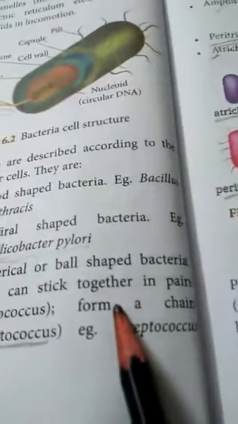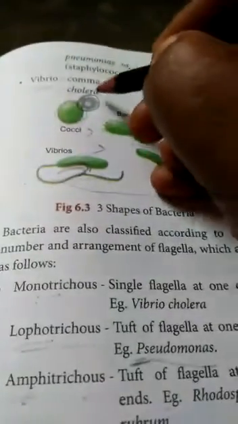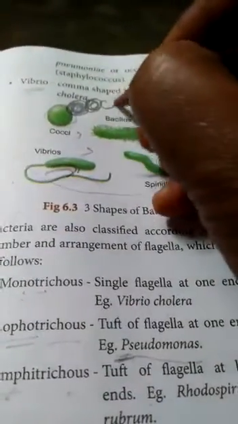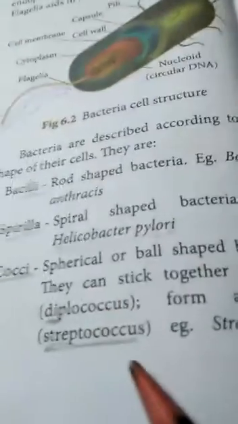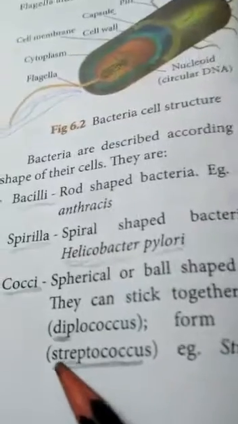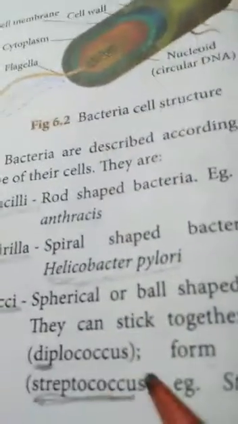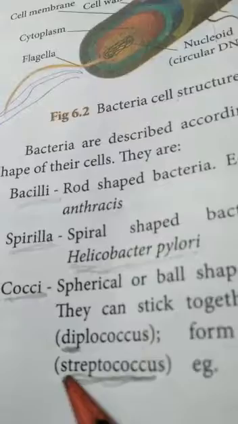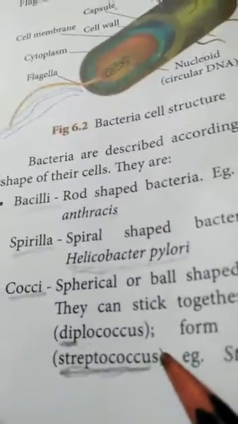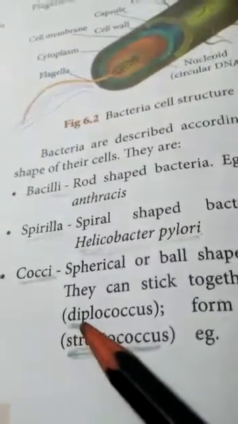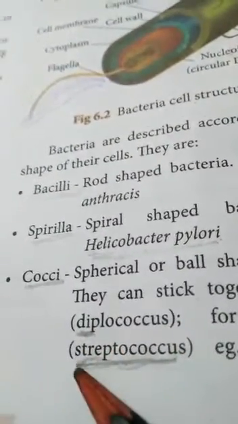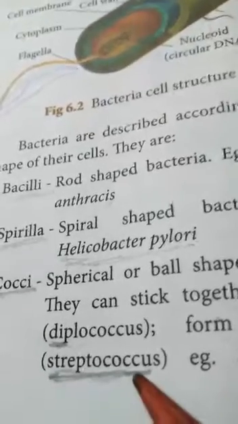Next, they can form a chain. This form of chain is called Streptococcus. Can you understand? Two cocci stuck together is Diplococcus, and a chain is Streptococcus. Cocci also occur in bunches.